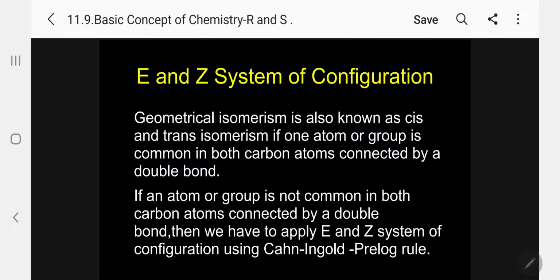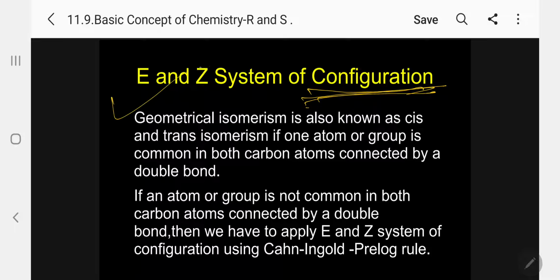E and Z system of configuration, I will go. Okay, let me take it now. This is actually coming under geometrical isomerism. So anyhow, I will discuss it here also because it is coming under configuration. So it is my duty, I have to explain this also.